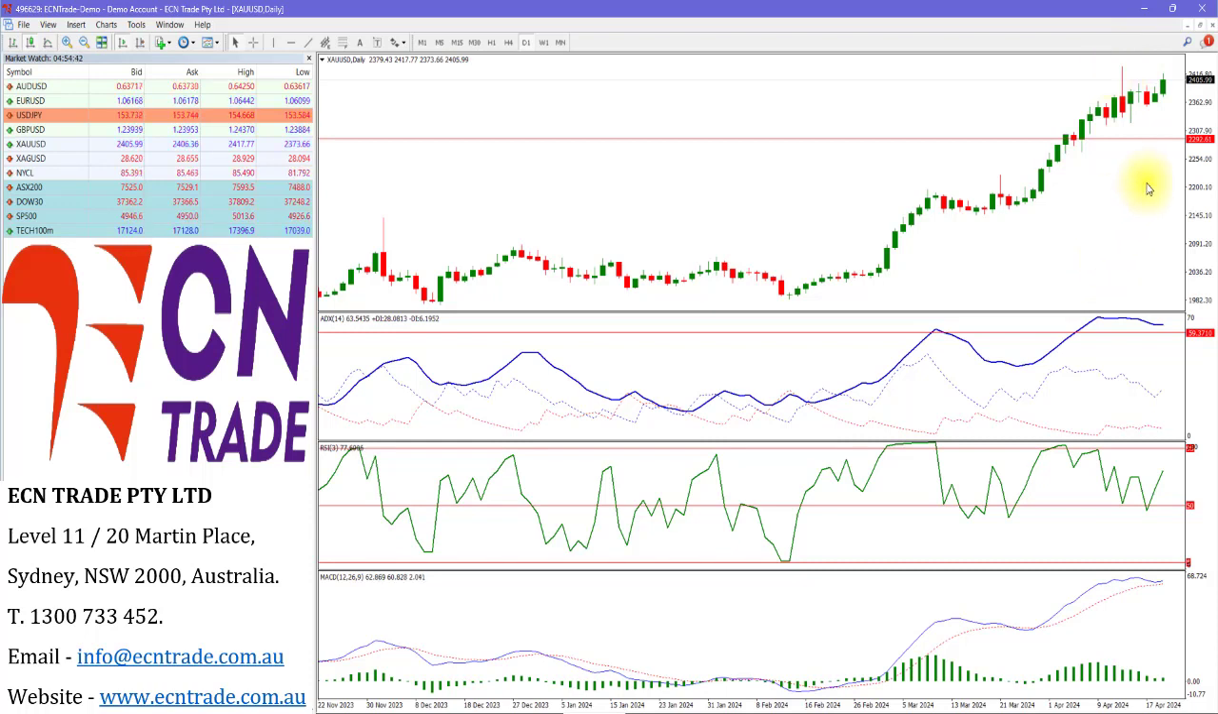My overall view still remains to the downside, but we do need to take out that key level of 2,366 to ignite the move down.